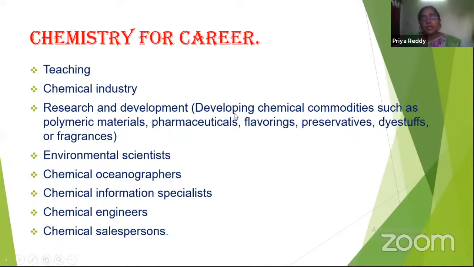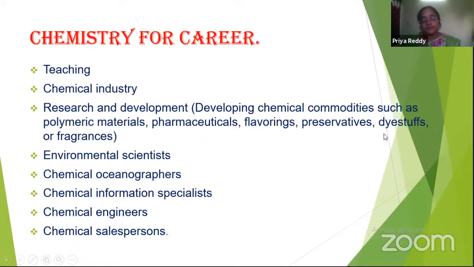So here, developing chemical commodities like polymeric materials. As I have said, many polymers we are using in our daily life, pharmaceuticals, flavoring agents, preservatives. So definitely artificial means stored food, canned food we are using in our life. So preservatives are a must to increase the shelf life of those food materials.